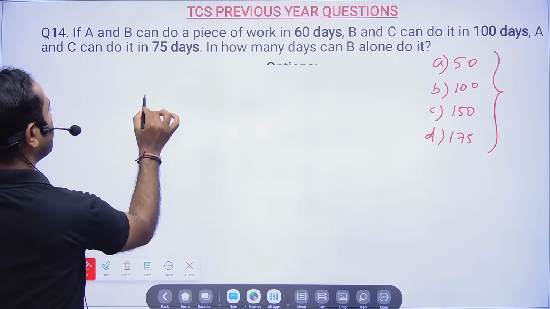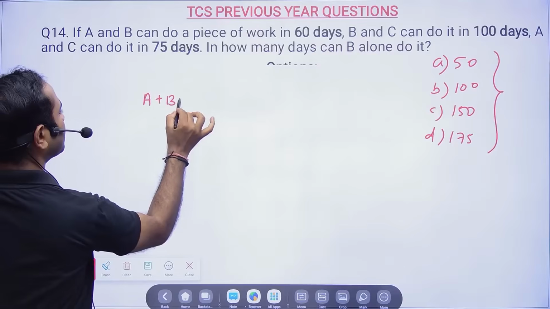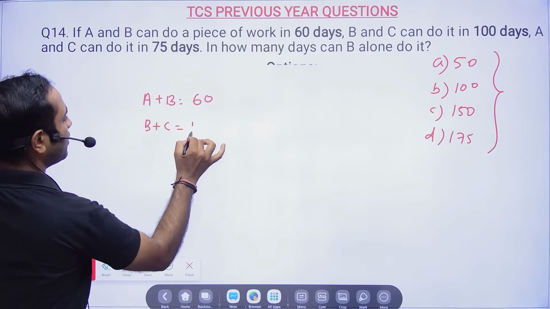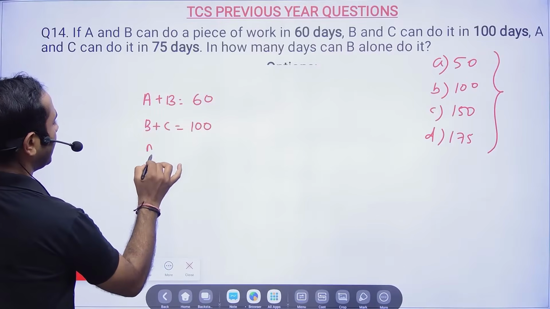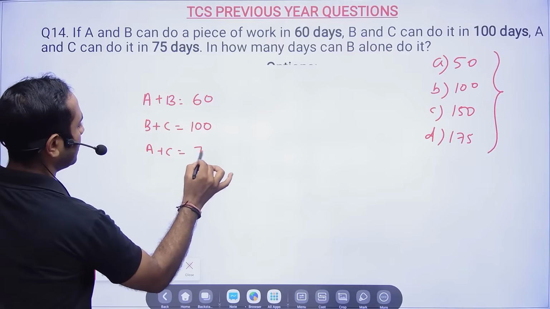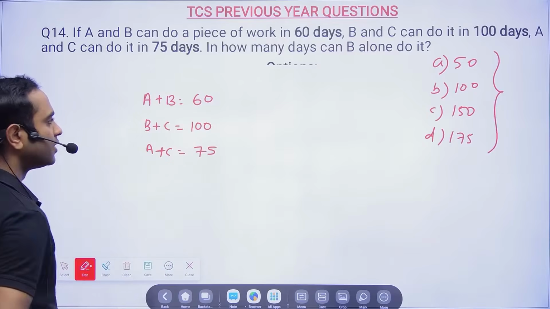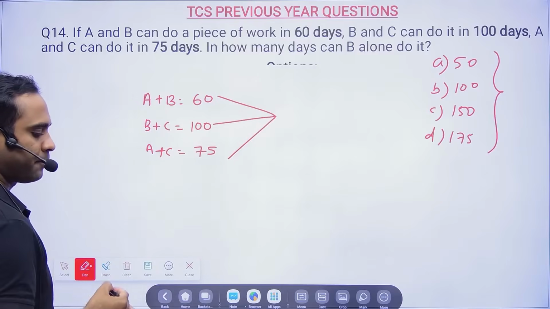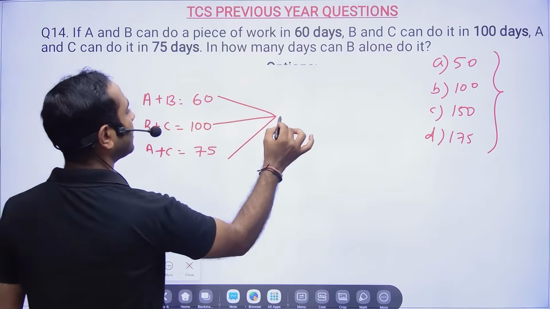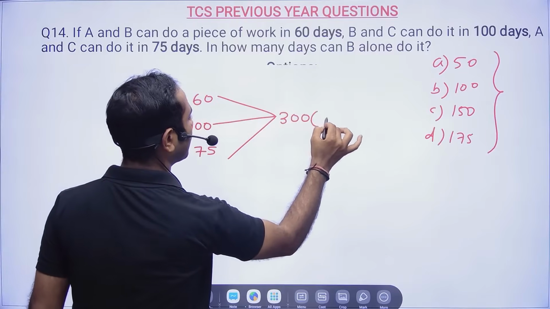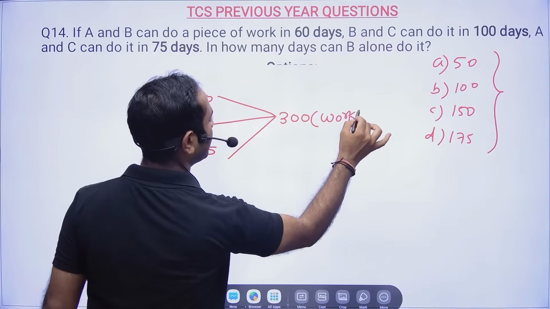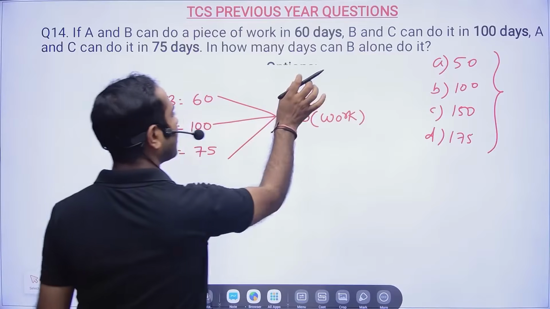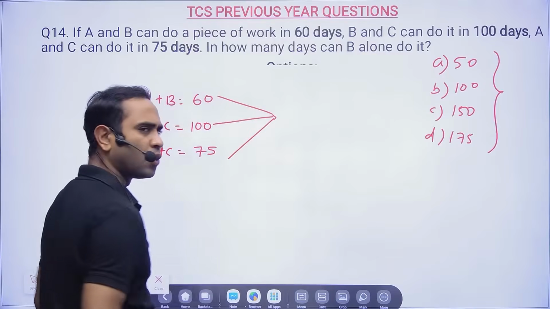So if A plus B can do a piece of work in 60 days, B plus C can do it in 100 days, A plus C can do it in 75 days. Now, friends, we will solve this using the LCM technique. Here if you take the LCM, it will be 300. So the LCM will be 300. If you take the LCM... okay, sir, I don't want to take LCM. Don't take LCM.